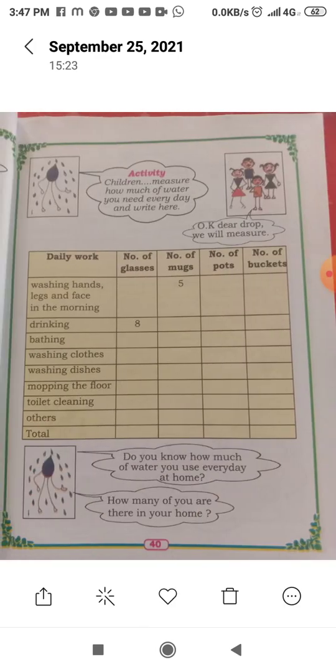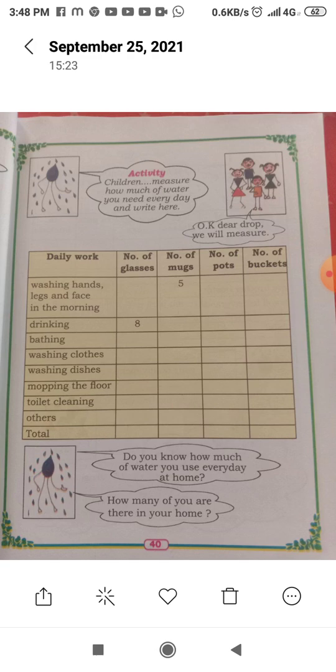See here, one more activity is given for you. Children, measure how much water you need every day and write here. The drop of water is telling you to measure how much water you are using, how much water you need every day, and write here. So the children say, okay dear drop, we will measure.